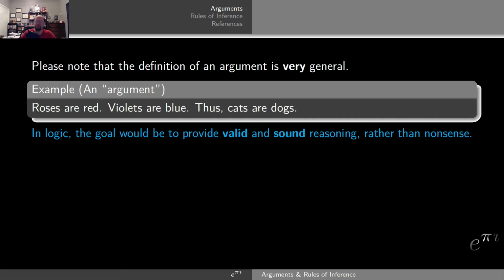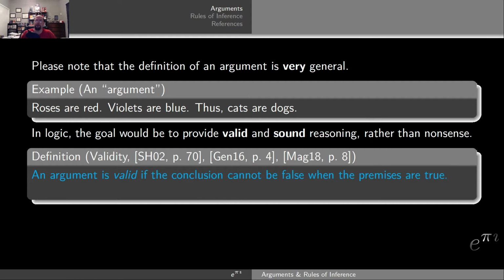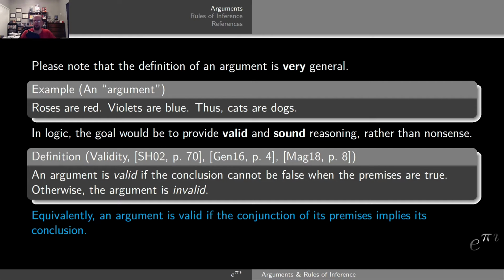So what do you mean by valid and sound? Well, let's start with valid. An argument is valid if the conclusion cannot be false when the premises are true. Otherwise, the argument is invalid. So, an argument would be invalid if the premises are true and the conclusion is false. If that sounds familiar, it's because it sounds like the implication. The implication is false if the hypothesis is true and the conclusion is false. So, an argument is invalid if a certain implication is going to be false, and it would be valid if the implication was true. Thus, one can equivalently say that an argument is valid if the conjunction of its premises implies the conclusion.